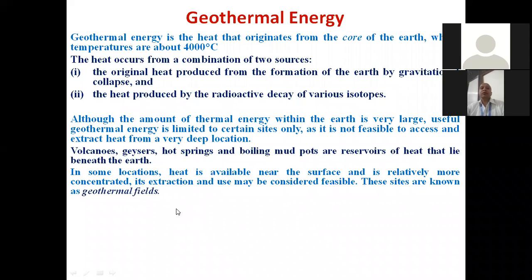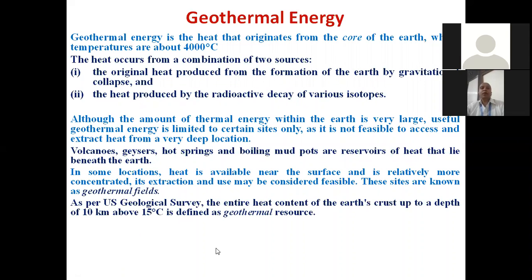These sites are known as geothermal fields. Okay. As per US geological study, the entire heat content of the Earth crust up to a depth of 10 kilometers above 15 degrees centigrade is known as geothermal sources. Okay? Here it is written that the Earth's heat source, whose temperature is above 15 degrees centigrade, can normally be taken from the Earth's surface down to 10 kilometers.